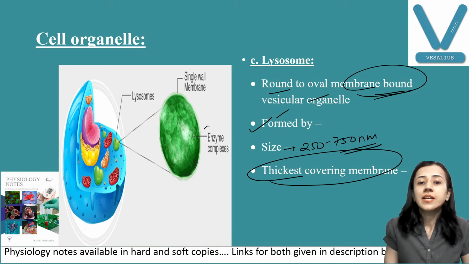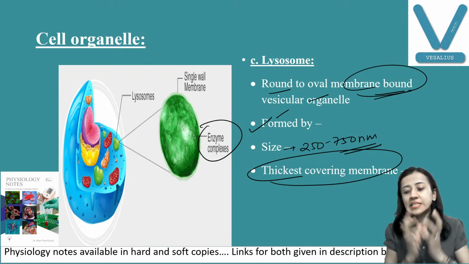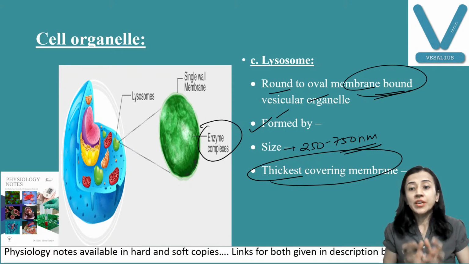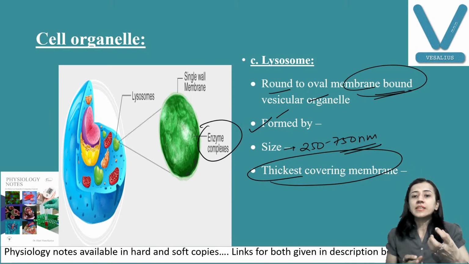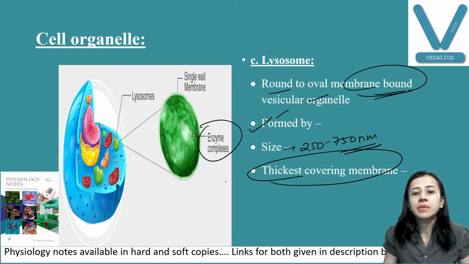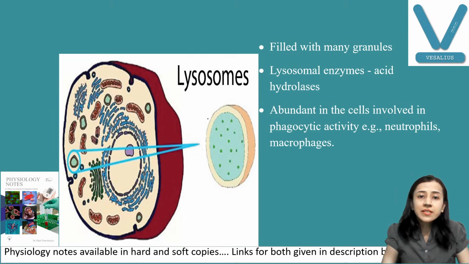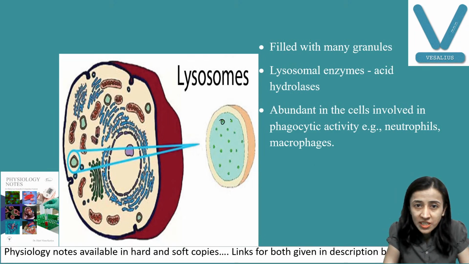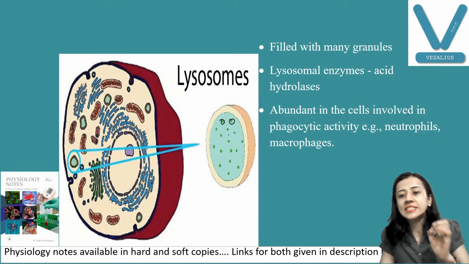Because inside the lysosome there are very strong hydrolytic enzymes. So if the membrane is not strong, what happens? It results in hydrolysis, destruction of the cell. So the membrane must be thick. Fine. Now inside you can see the lysosome itself has small granules, and in these granules we have hydrolytic enzymes.